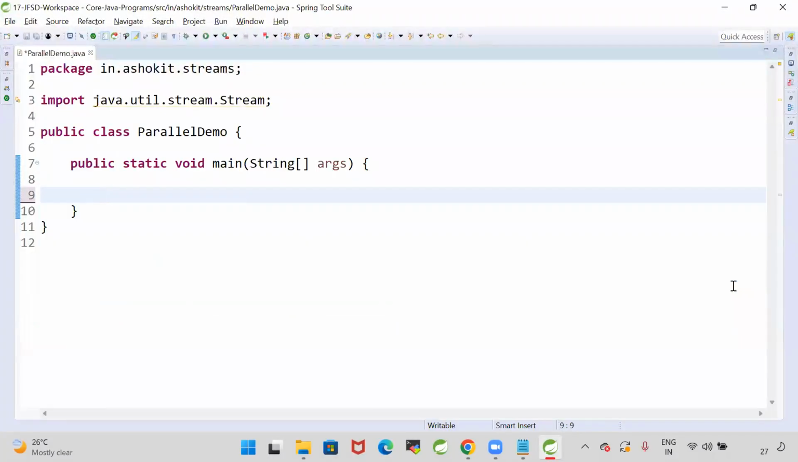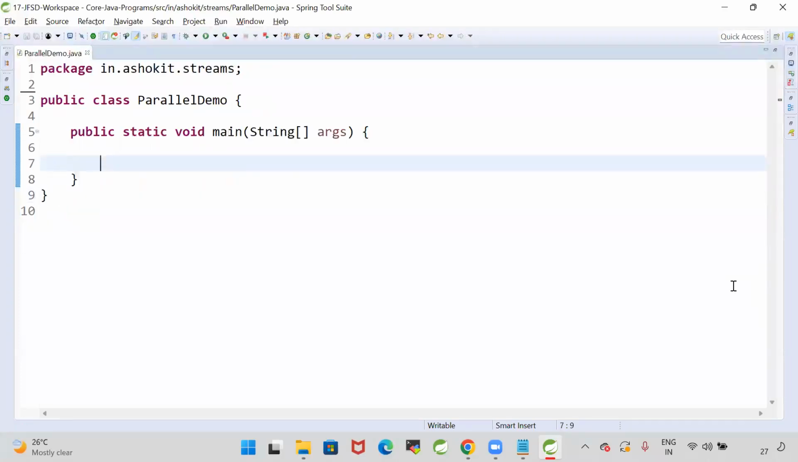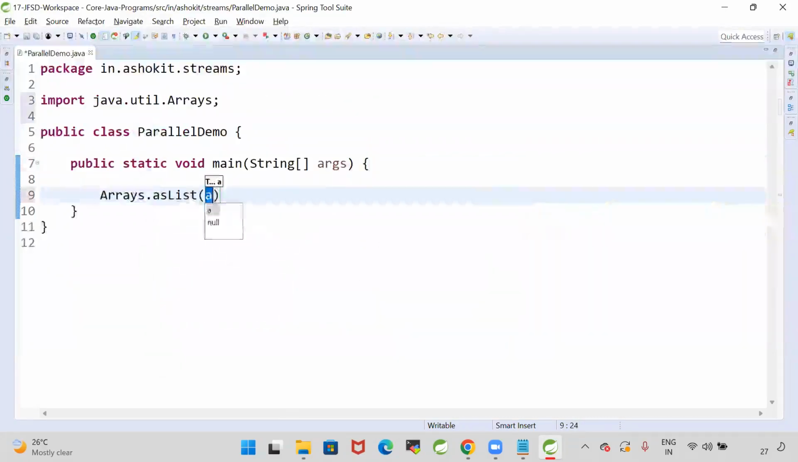Now, how to iterate the data by using spliterator. As of now, in the collections, we used normal iterator, list iterator, and enumeration. Similar to them, we have spliterator in the Java 1.8 version. Okay, so let me create a list of names, Arrays.asList. I'm creating some names: Sachin, Sehwag, Dhoni.